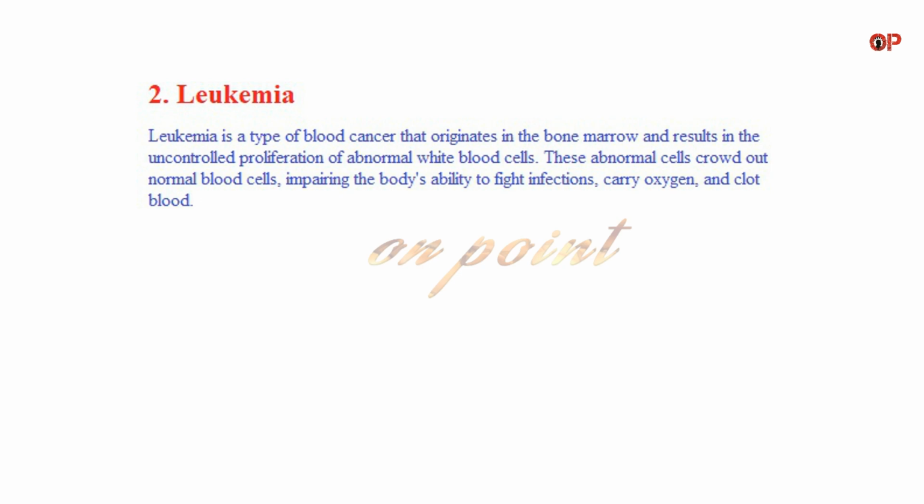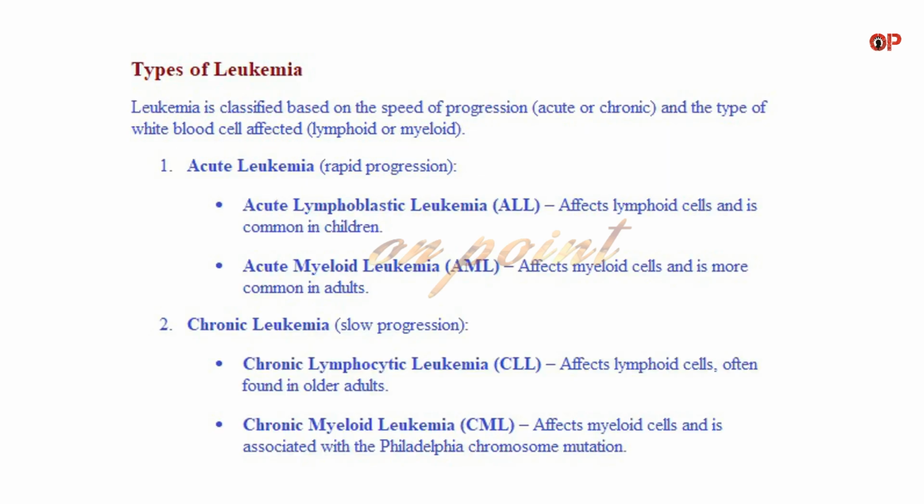2. Leukemia. Leukemia is a type of blood cancer that originates in the bone marrow and results in the uncontrolled proliferation of abnormal white blood cells. These abnormal cells crowd out normal blood cells, impairing the body's ability to fight infections, carry oxygen, and clot blood. Types of leukemia. Leukemia is classified based on the speed of progression, acute or chronic, and the type of white blood cell affected, lymphoid or myeloid.